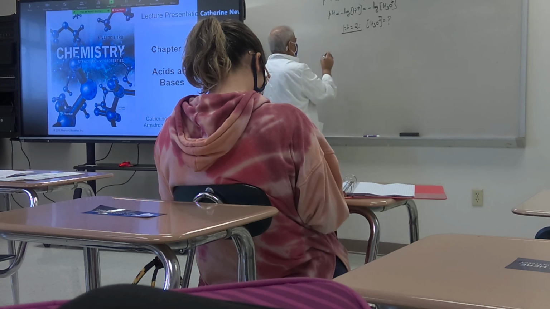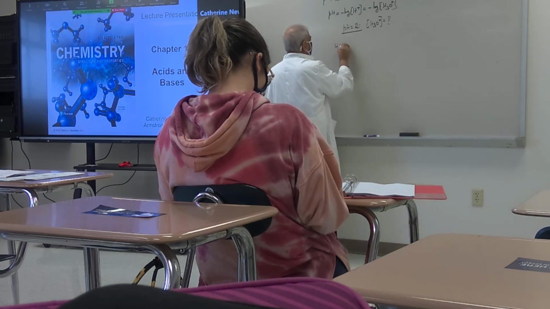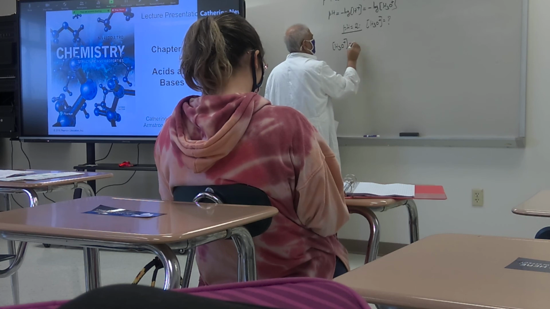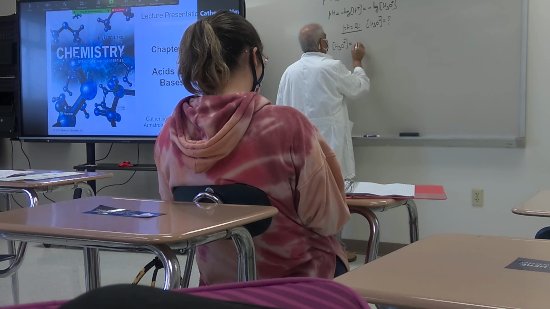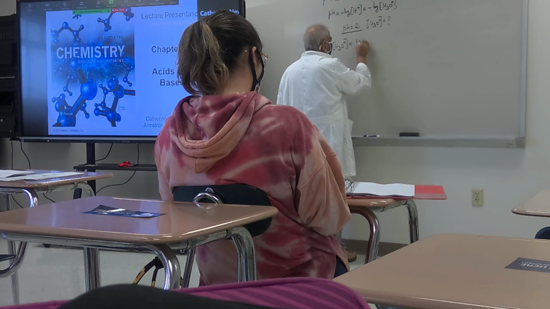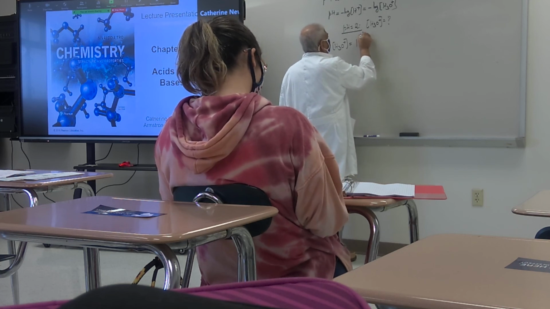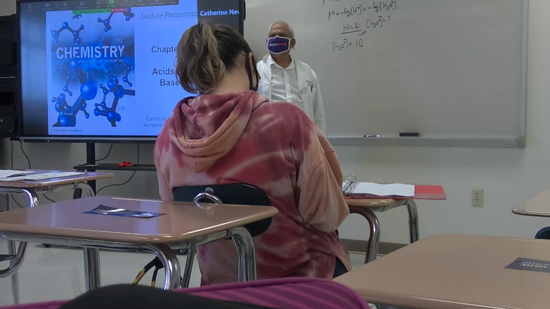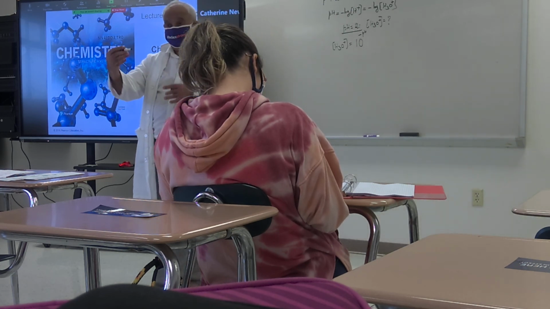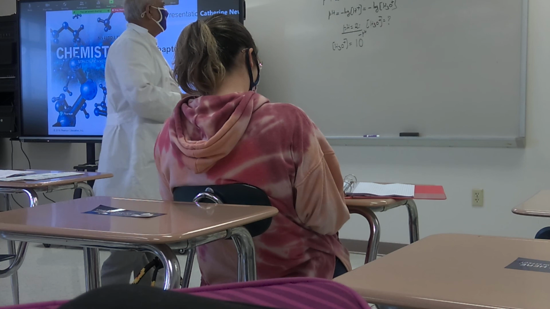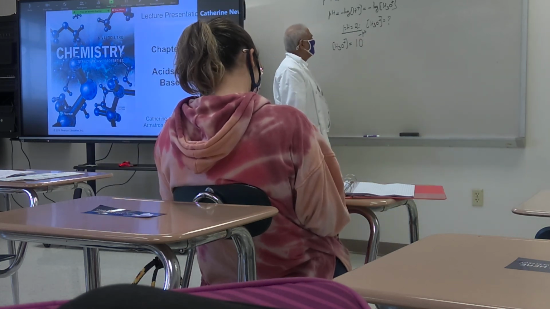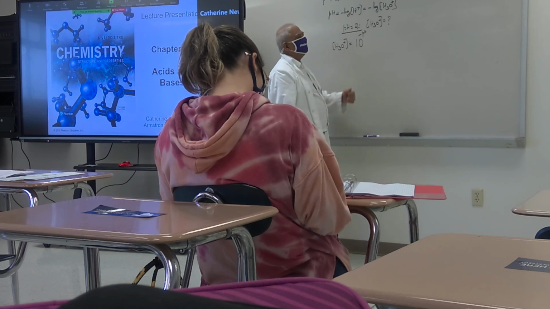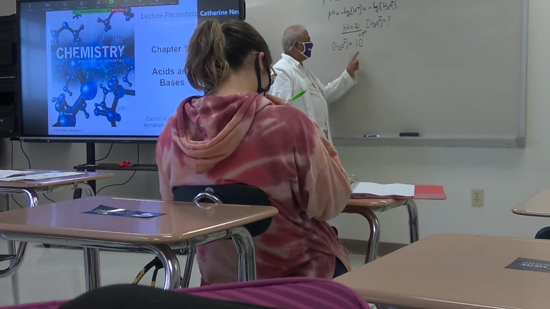So the hydronium ion concentration equals 10 to the power of negative pH. This is exponential, understand my point? pH equals negative log of hydronium ion concentration, and for the hydronium ion concentration you are going to find the anti-log.